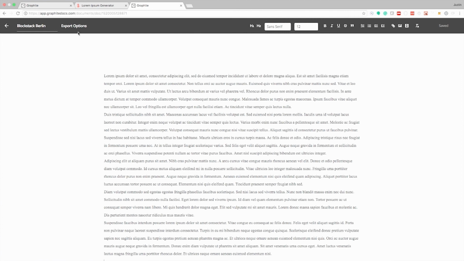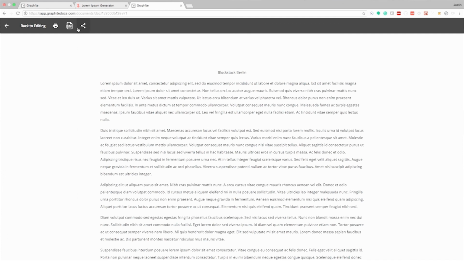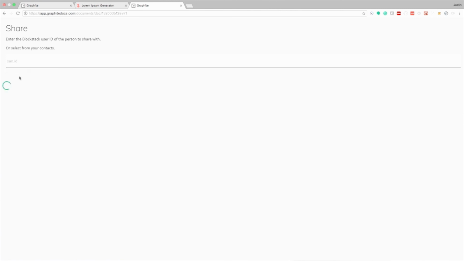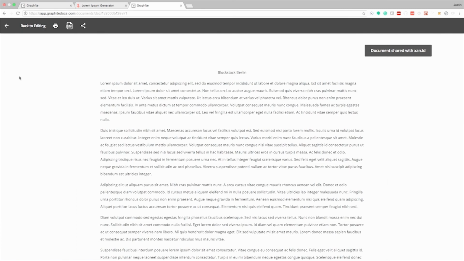Now that we have some text in there, I think I'm going to share this document. And once again, Contacts drives everything that you do in the app and who you share with. So now that Zan is one of my contacts, I can add him as the person I'd like to share with. Click Share. And now Zan has that file, but I think we probably want to let him know about that, right? So let's go back.